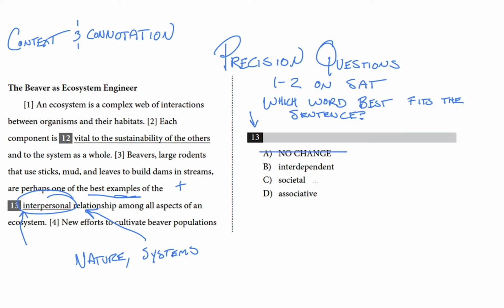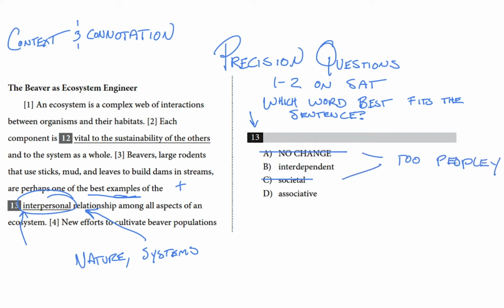Cross it off. The next choice, interdependent, doesn't have a people-y connotation or a negative connotation, and it could be used to talk about systems, and specifically natural systems. I like that choice. Let's leave it for now and see if the next one is better. Choice C, societal, has, for me, too much of a human civilization connotation to it. Beavers may have a society, but we're not just talking about beavers on their own. This passage is about how beavers relate to a broader ecosystem made up of trees and sticks and streams. And these things can't have societies because they are not social animals like beavers or humans. So I'm going to cross off C for the same reason as A, because it's too people-y.